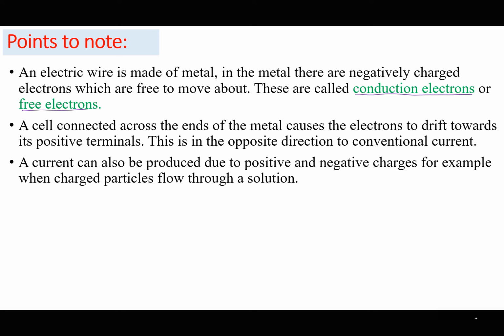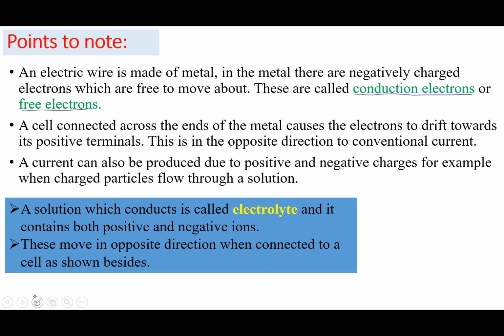And by the way, from your concepts of chemistry, you might have mentioned that a current can also be produced due to positive and negative charges, for example, when charged particles flow through a solution that you may have called an electrolyte. You might have talked about an electrolyte in chemistry, even though it's not very important for physics. But a solution which conducts is called an electrolyte, and it contains both positive and negative ions. So a current can also be produced from just positive and negative charges in a solution such as an electrolyte.